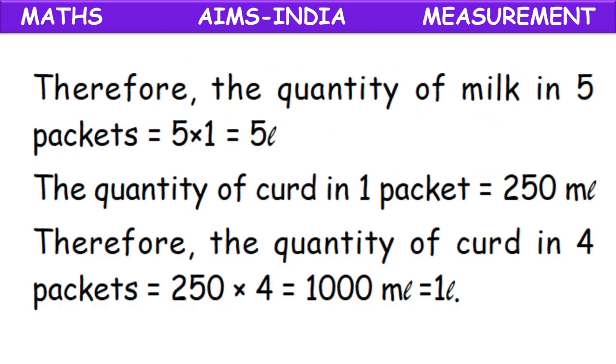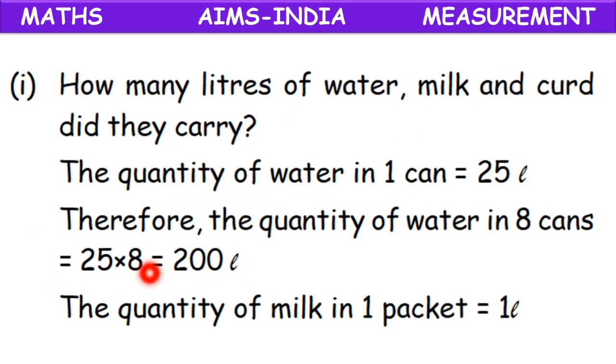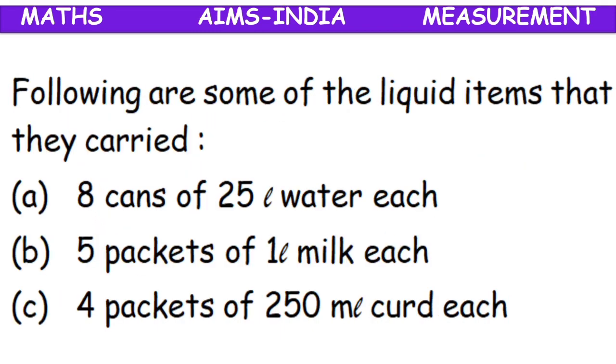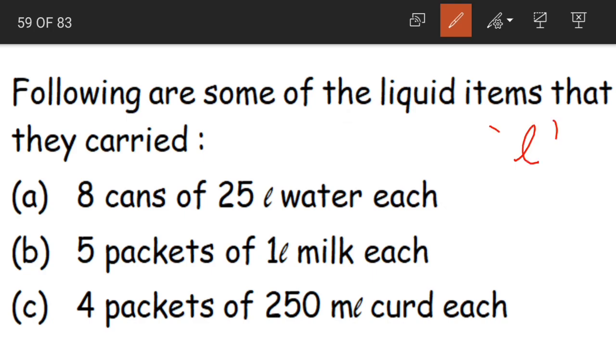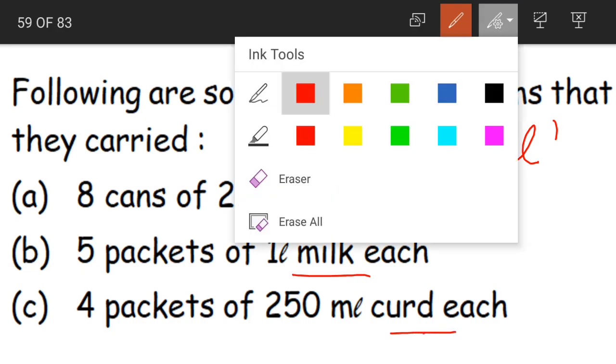So what should we do? We have to find out the total quantity of water, milk and curd carried by our students of class 4 in liters.